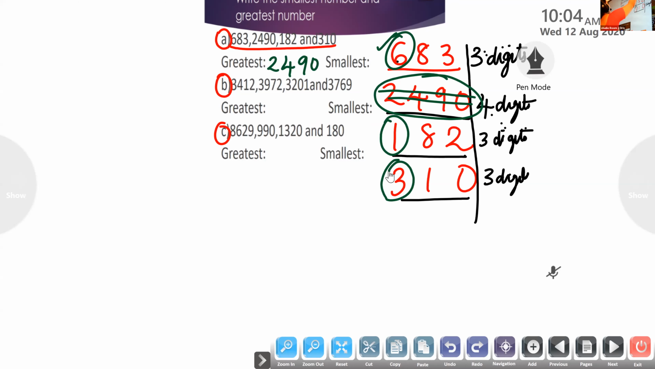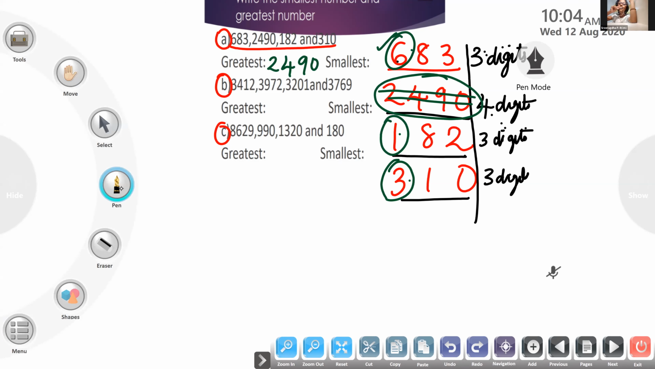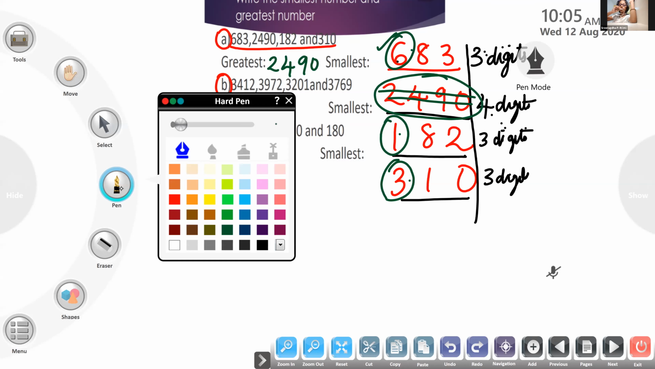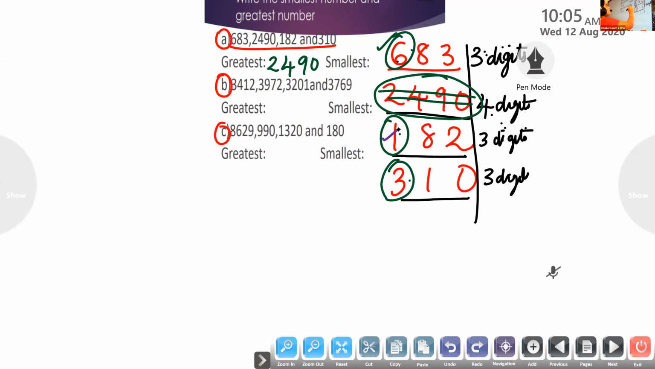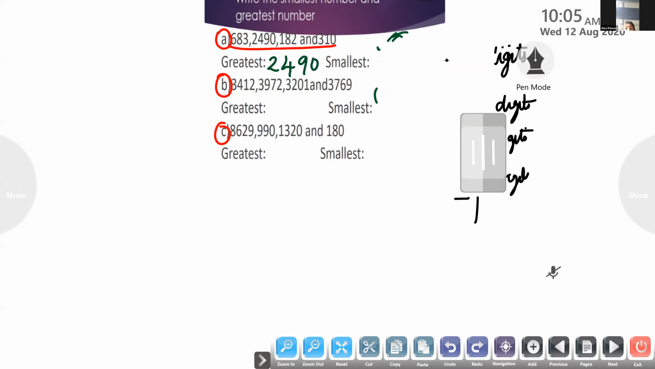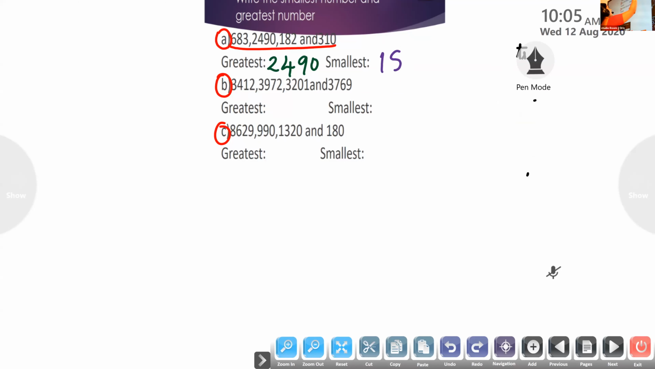So 6, 1, 3. Which is the lesser number, the least number? 182. 1 is the smaller one. So which number will be the smallest one? 182.